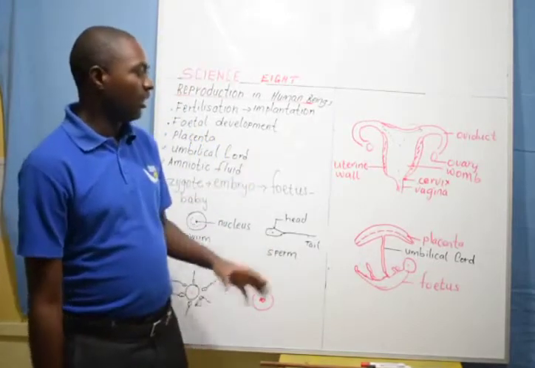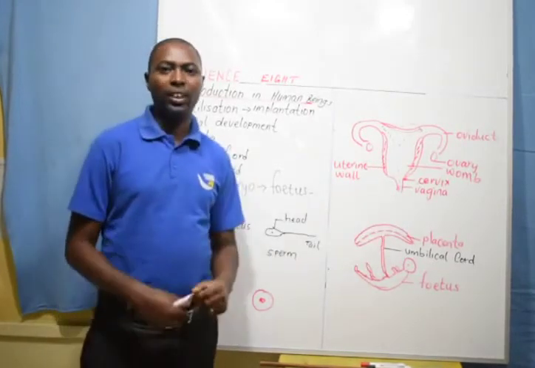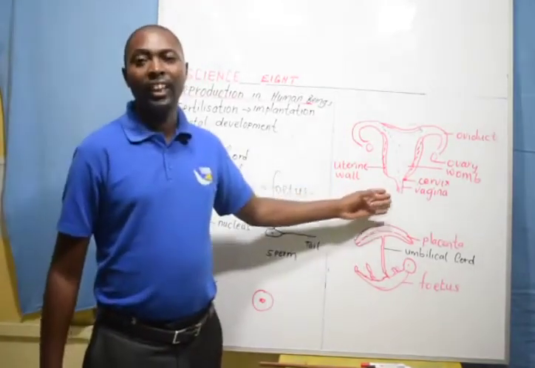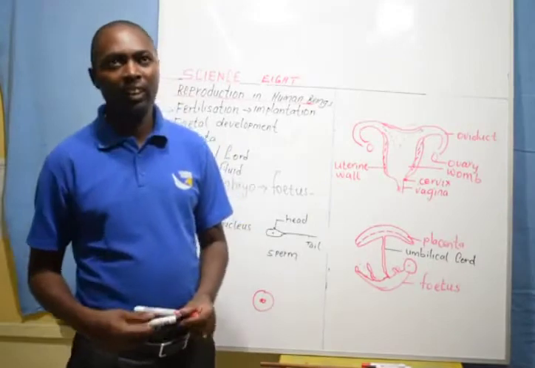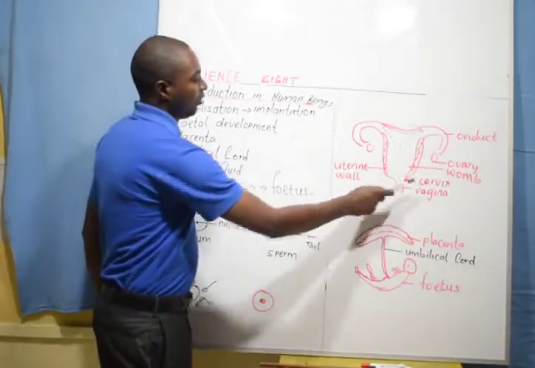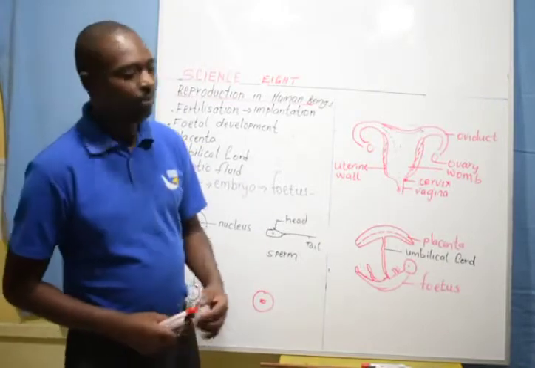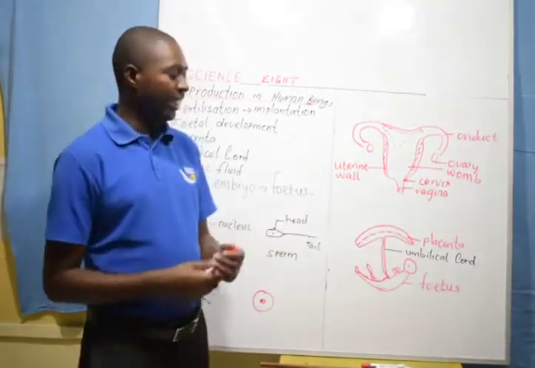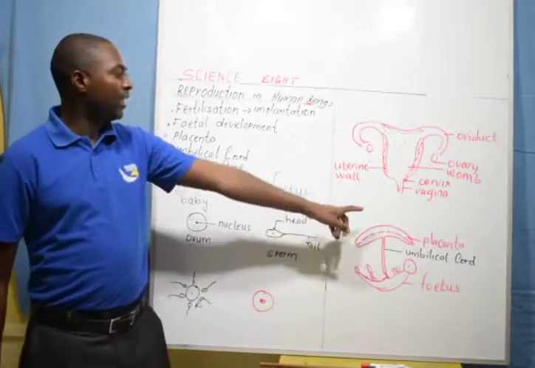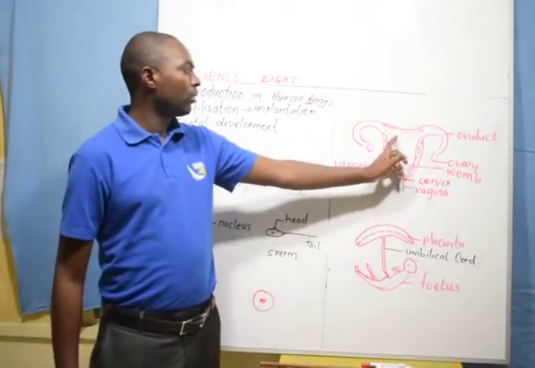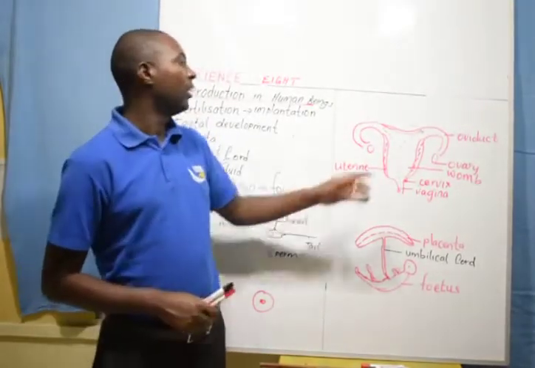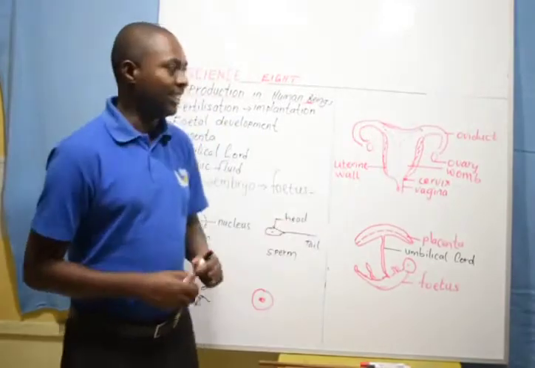To start with, in class 6, you looked at the reproductive system in females and in males, and here is the female reproductive organ, and you are told that the sperms are deposited in the vagina or the birth canal. And once they are deposited here, this is the diagram of a sperm. The sperm is able to swim to all sides of the female reproductive organ, or to the oviduct on both sides.